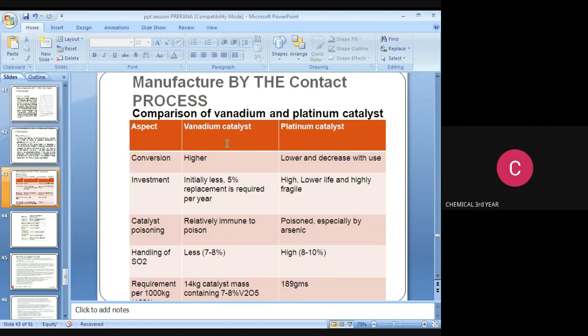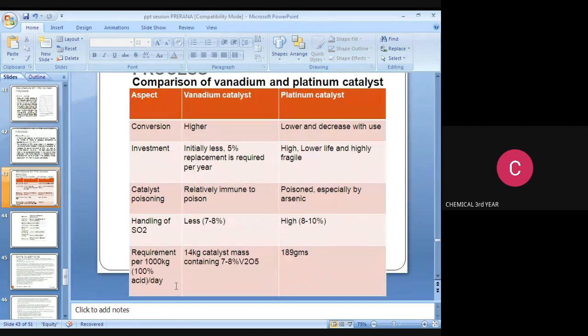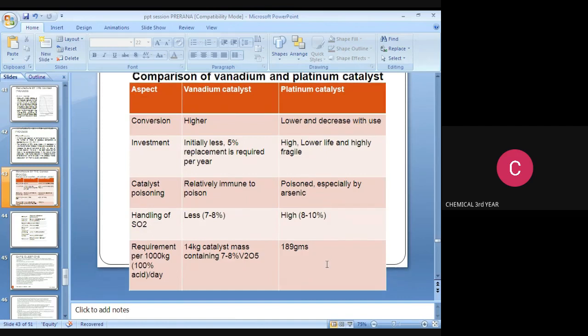Handling of SO2: vanadium less than 7 to 8%, platinum high, 8 to 10%. Requirement per 100 kg of 100% acid per day: 14 kg of catalyst is required for vanadium pentoxide, where the mass content is 7 to 8%. For platinum catalyst it is 189 kg.